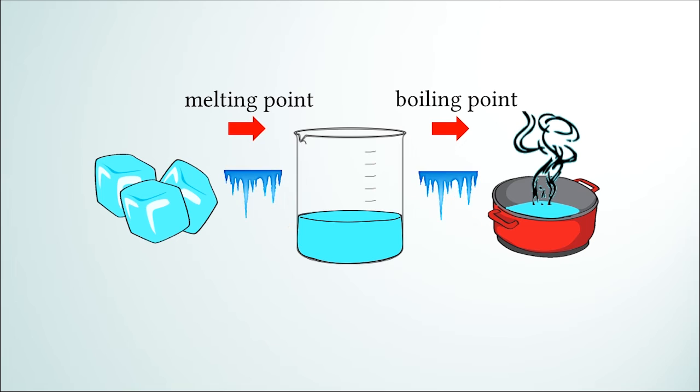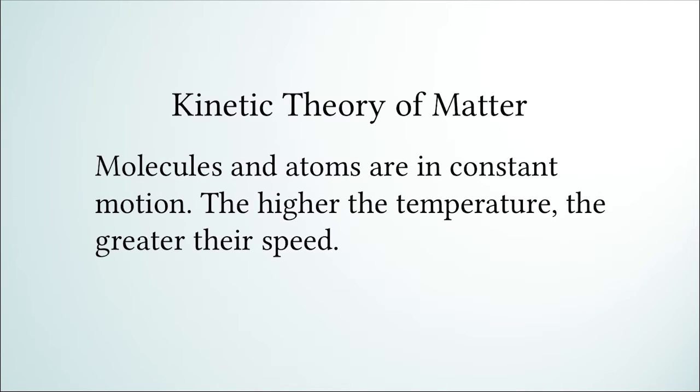Conversely, when a substance is experiencing a decrease in temperature, the energy leaves its molecules or atoms and moves into the surroundings. That is because heat always moves from a hot body to a cool body. So as the molecules lose more and more energy, their motion decreases and they get closer to their neighbors. That results in a gas condensing to a liquid or a liquid freezing to a solid. To sum up, we can say that the kinetic theory of matter is this. Molecules and atoms are in constant motion. The higher the temperature, the greater their speed.